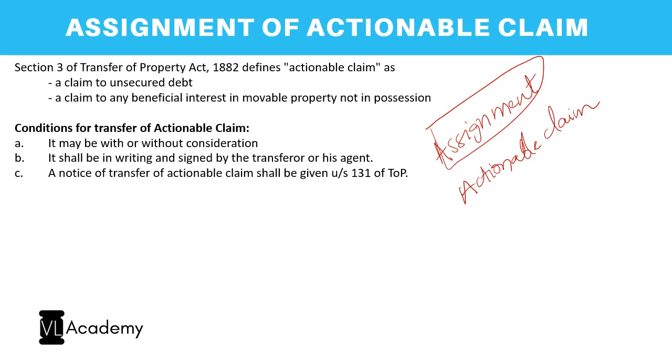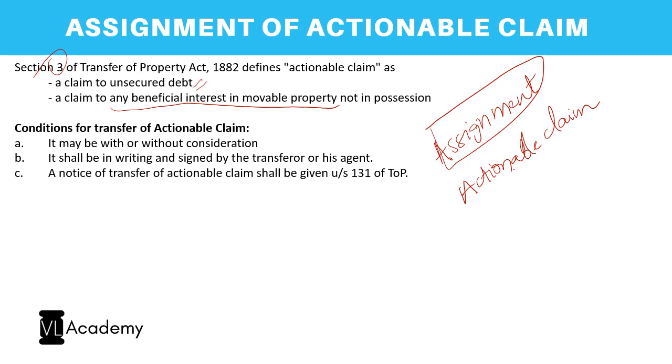So having understood the concept of assignment, let me introduce you to the concept of an actionable claim. So what is an actionable claim? The Transfer of Property Act under Section 3 defines an actionable claim under two brackets. First, a claim to unsecured debt. So your secured debt, secured by mortgage or by pledge, does not come under actionable claims, correct? So first, it is a claim to an unsecured debt. And second, it is a claim to any beneficial interest in a movable property which is not in the possession of the person who is having that claim.